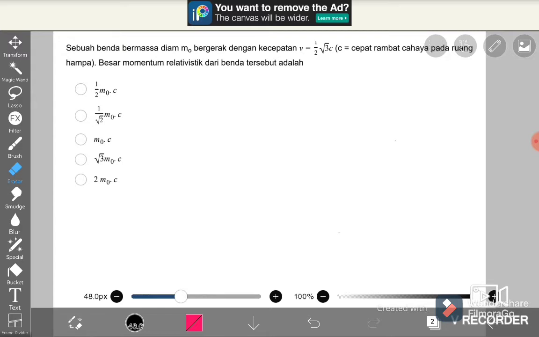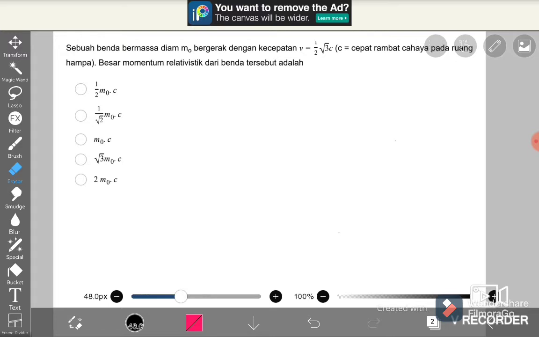Okay, let's return to try to give the solution about this question. I will read the question. Sebuah benda bermassa diam M0 bergerak dengan kecepatan V sama dengan setengah akar 3 C, di mana C adalah cepat rambat cahaya pada ruang hampa. Besar momentum relativistis dari benda tersebut adalah, and so on.